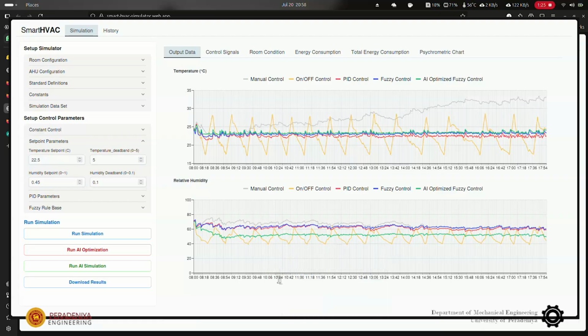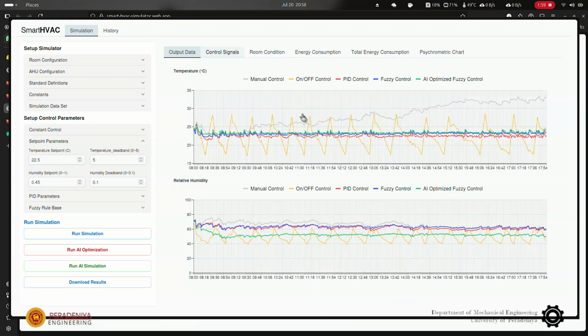So these are the final results. Here we have shown the output from different kinds of controllers, and for reference, the set point for the controllers is a temperature of 22.5 centigrade and a relative humidity of 45%, or 0.45. As you can see, almost all the controllers have been able to reach the desired temperature values, but when it comes to the relative humidity, the AI controller shows very promising results, and the on-off controller has also been able to reach that, but with large fluctuations.